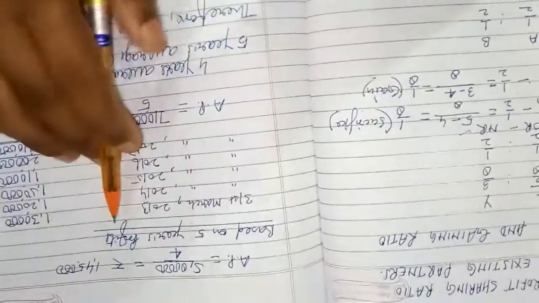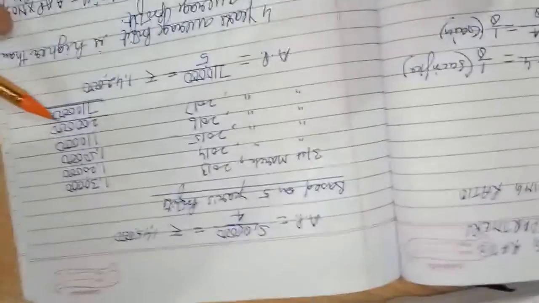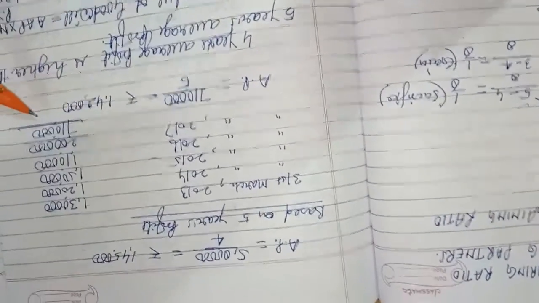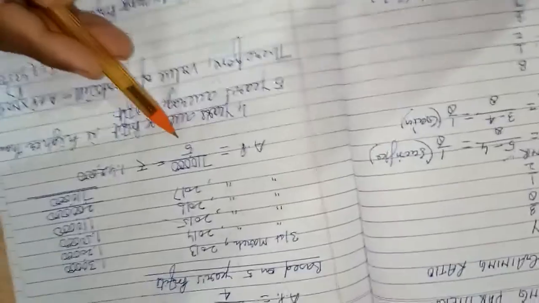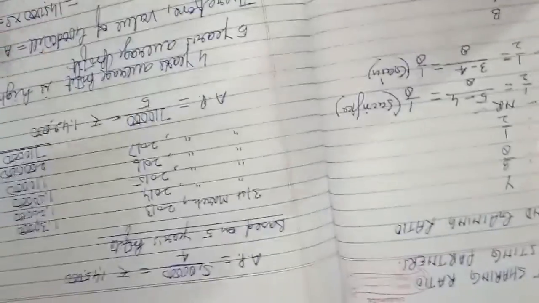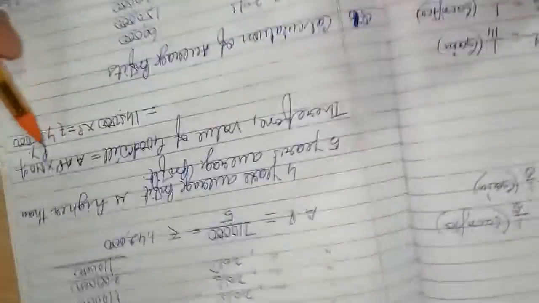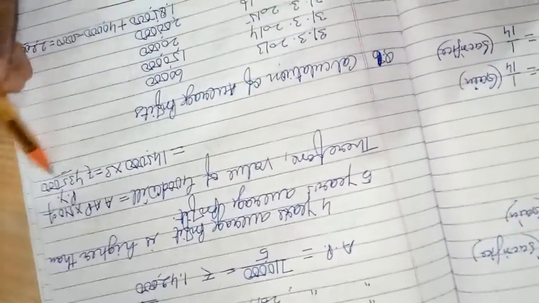On the basis of 5 years' profit, taking years 13, 14, 15, 16 and 17, the total amount will be 7,10,000. Average profit, total profit upon number of years, will be 1,42,000. So it is clear that the 4 years' average profit is higher than the 5 years' average profit. Now the value of goodwill is the actual average profit taken, 1,45,000, into number of purchase years, 3. The value of goodwill will be 4,35,000. This is the answer.